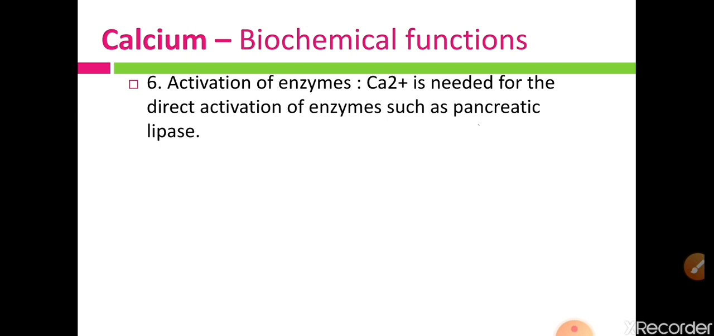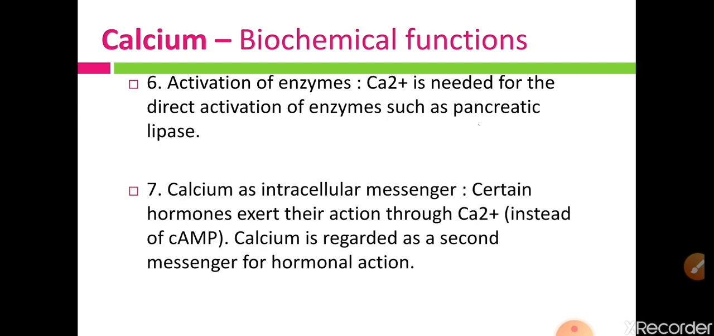The next function is activation of enzymes. So calcium ion is needed for direct activation of enzymes such as pancreatic lipase. So for the activation of various digestive enzymes, calcium is needed. In the absence of calcium ion, pancreatic lipase remains in the inactive form. So for the activation of pancreatic lipase, calcium plays an important role.